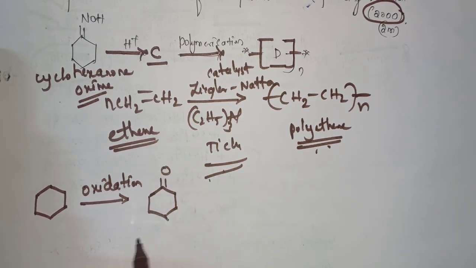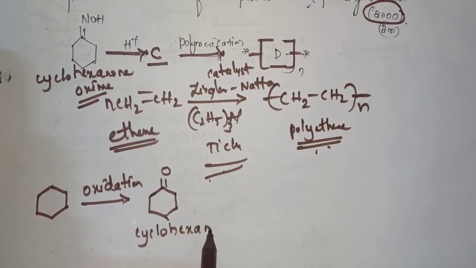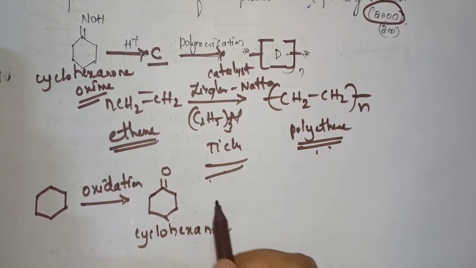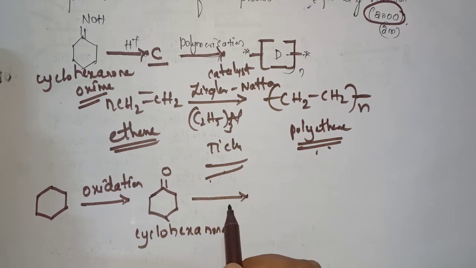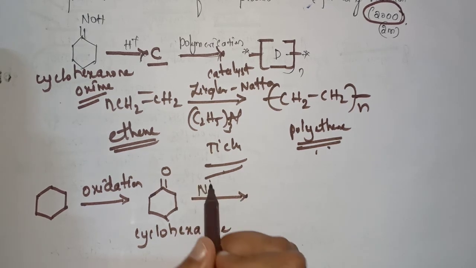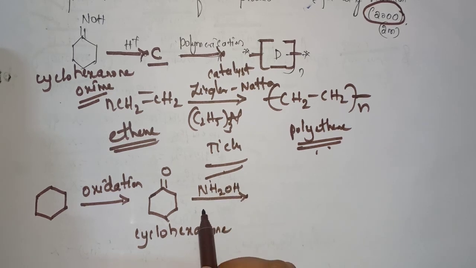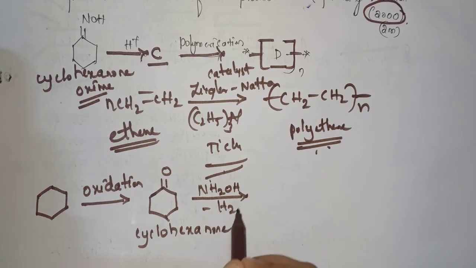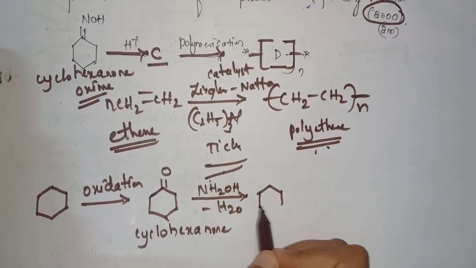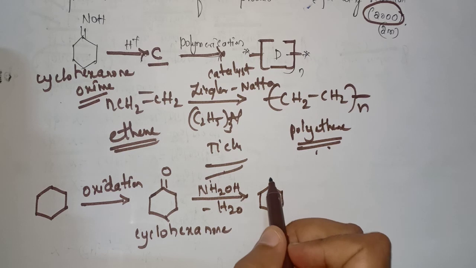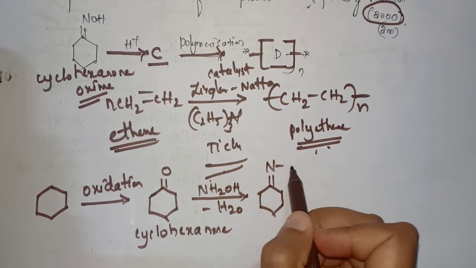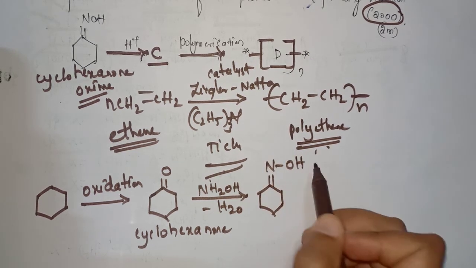It is cyclohexanone. When this is reacted with NH2OH, removal of water takes place and we will obtain the C=NOH compound by the removal of H2O.